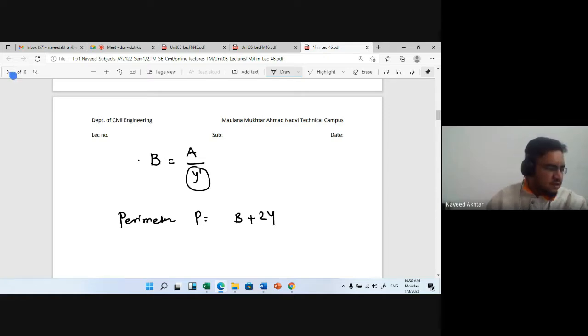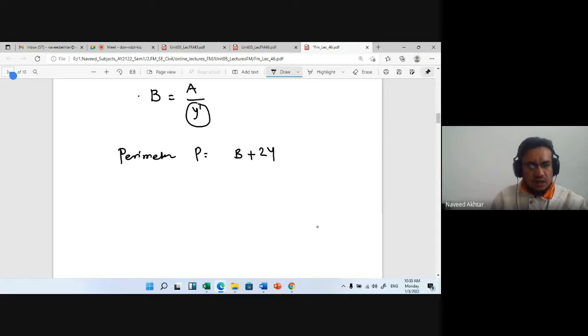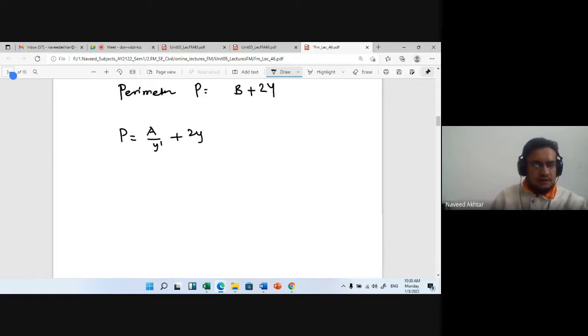Okay. Now we know B is equal to A upon y, so P is equal to A upon y plus 2y. Okay. Now if I take a derivative with respect to depth, so depth is nothing but y, so it will be dP upon dy.